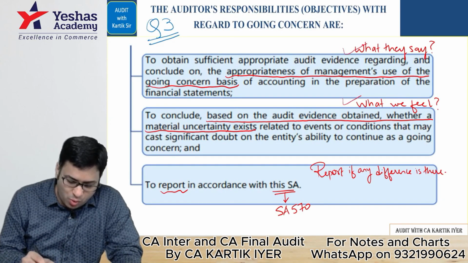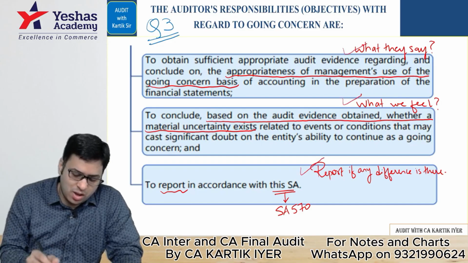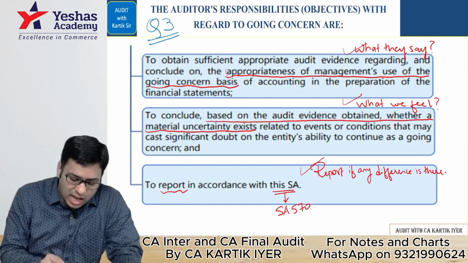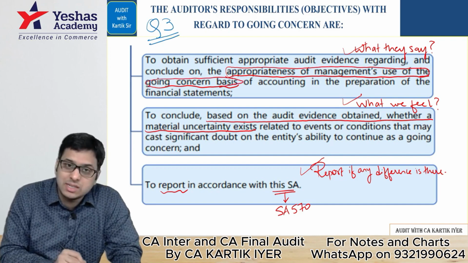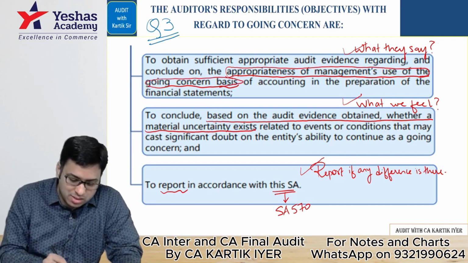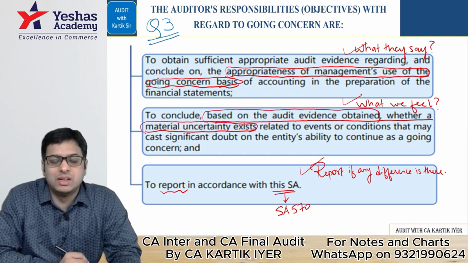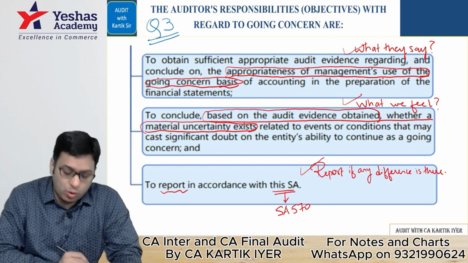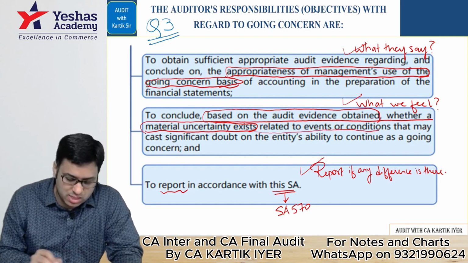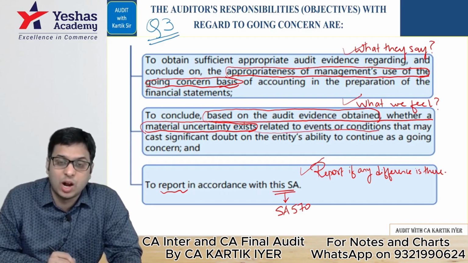What they say, what we feel, report if there is any difference. What they see means what we are looking at: the appropriateness of the management's use of the going concern basis. What we feel is based on the audit evidence obtained, whether a material uncertainty exists. Material means big, uncertainty means doubt. Big doubts exist related to events or conditions. So we are looking at whether there is a big doubt.